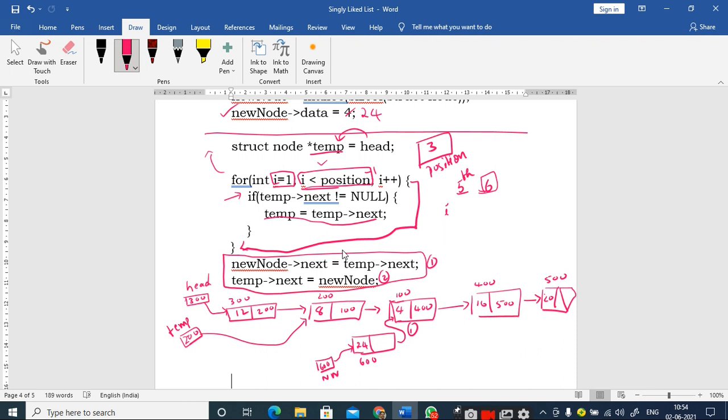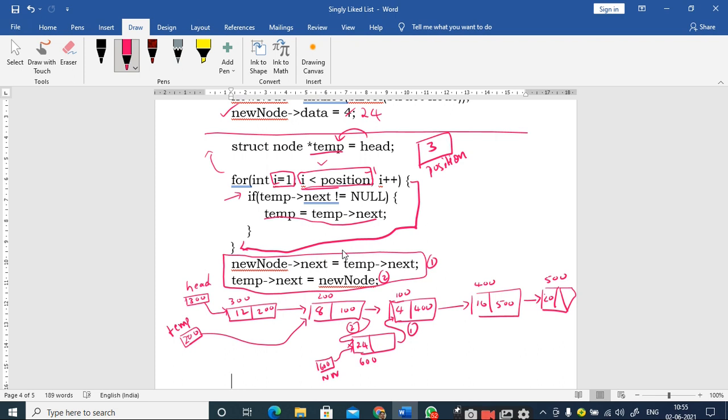Let me erase this, you will get confused. So this is the first action, that means I have to make the next part of the new node to point to the third node of the previous linked list, and then I have to make the second node next part to point to this new node. This is the second action.